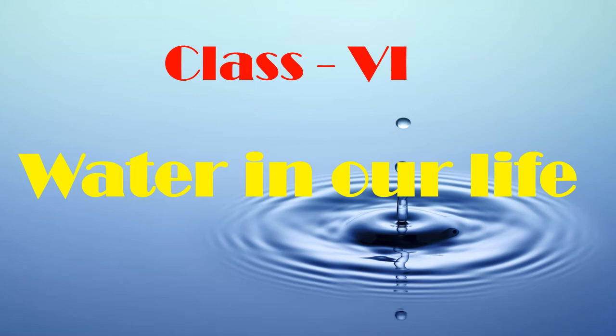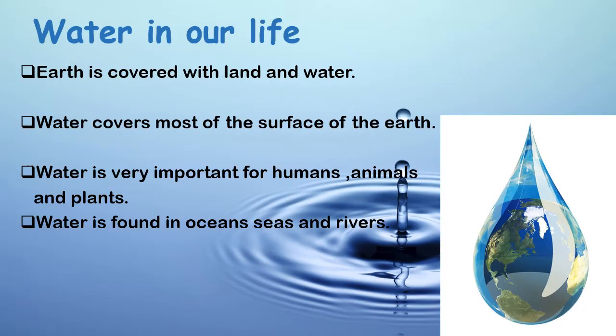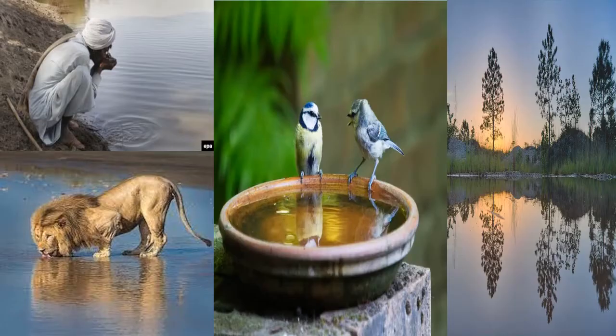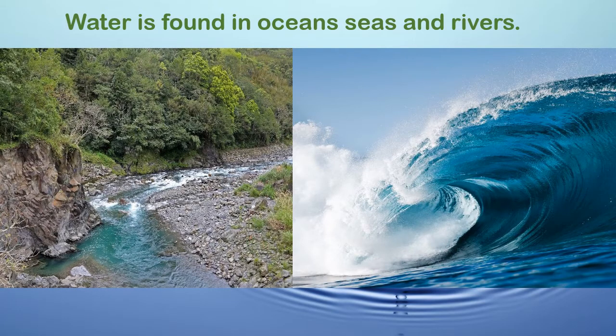Water in our life. Earth is covered with land and water. Water covers most of the surface of the earth. Water is very important for humans, animals, and plants. Water is found in oceans, seas, and rivers.